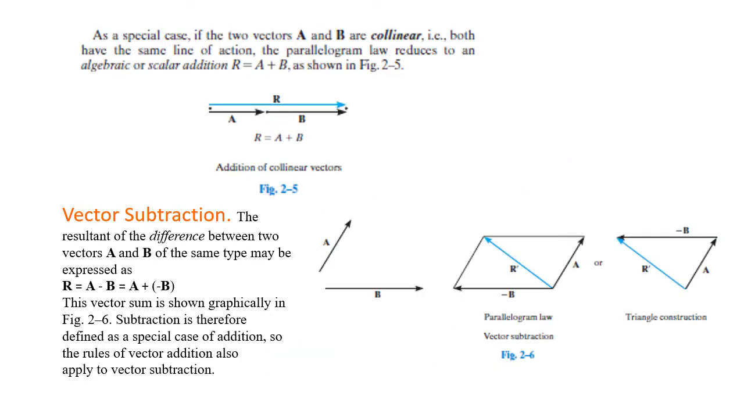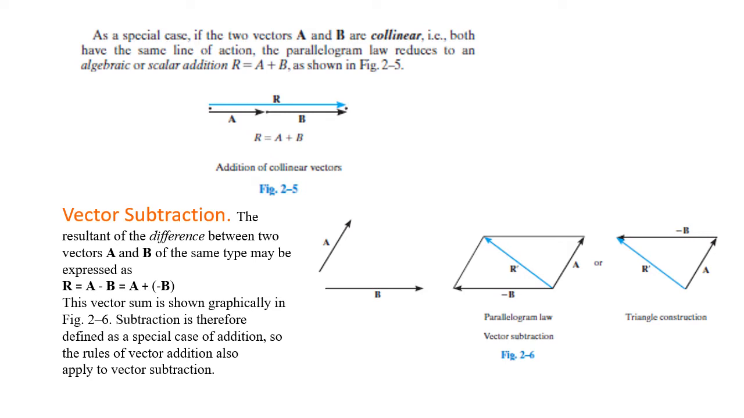There is another special case in which two forces are collinear and have the same line of action. What will be the resultant of these two vectors? They will have a straight-line resultant, with r equal to directly a plus b. That's it. You need not worry about the triangle and parallelogram here.